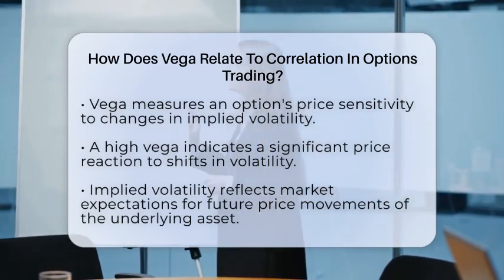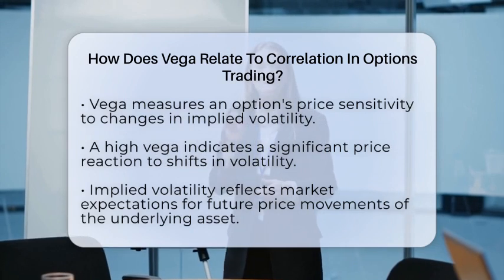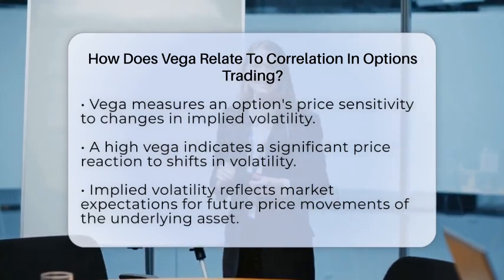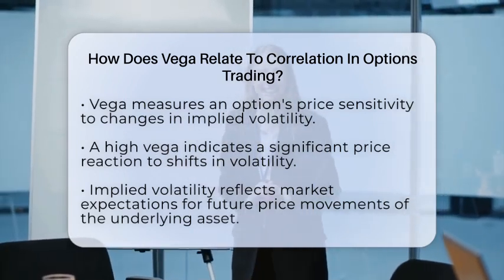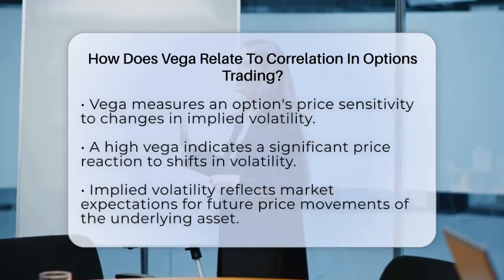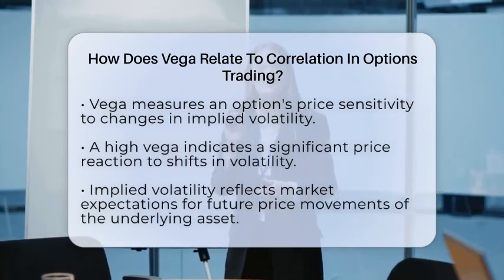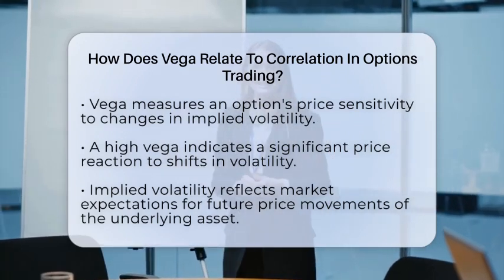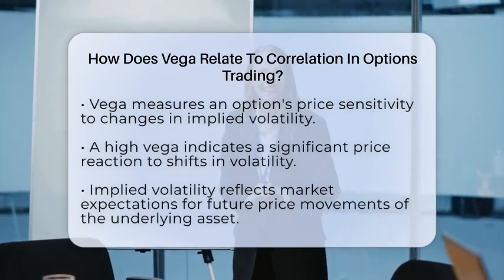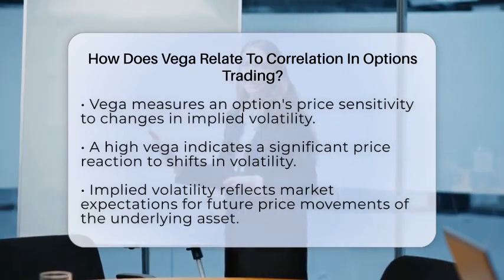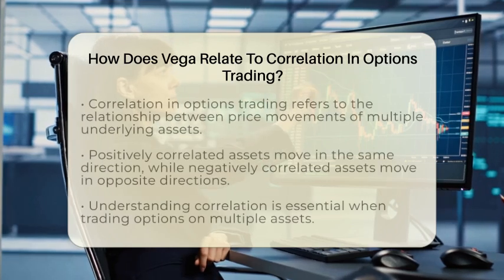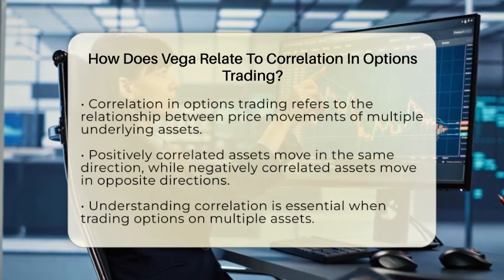First, Vega measures how sensitive an option's price is to changes in implied volatility. This means that for every 1% change in implied volatility, the option's price will change by the amount indicated by its Vega. If an option has a high Vega, it means its price will react more significantly to shifts in volatility. Implied volatility reflects market expectations about future price movements of the underlying asset.